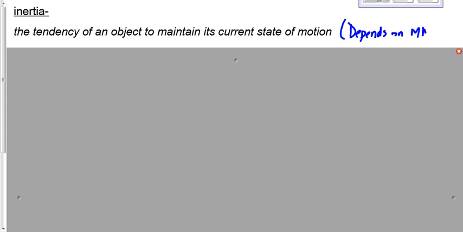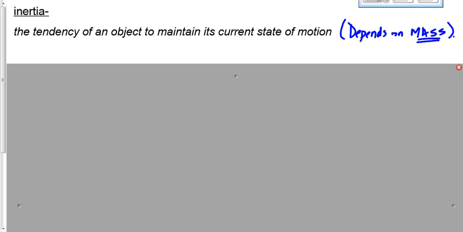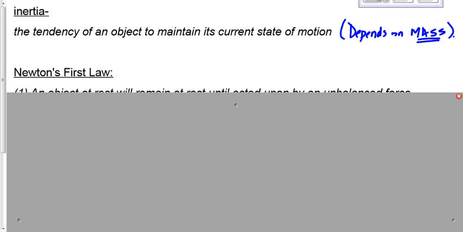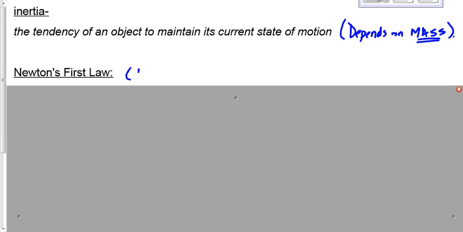And that one thing is mass. Now, you guys have probably heard this one before. Sometimes it's called the law of inertia. We'll just call it Newton's first law. Newton's first law, also known as the law of inertia. I'll put that in brackets here.